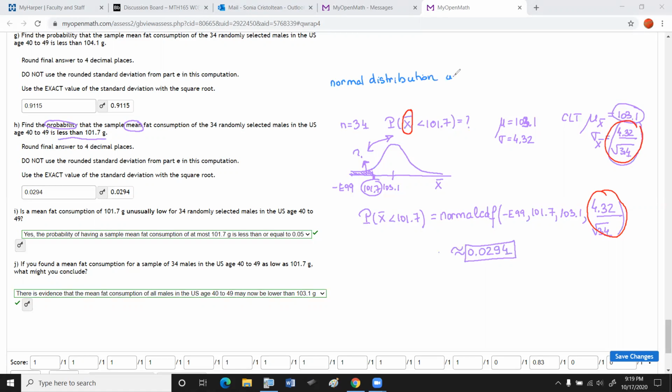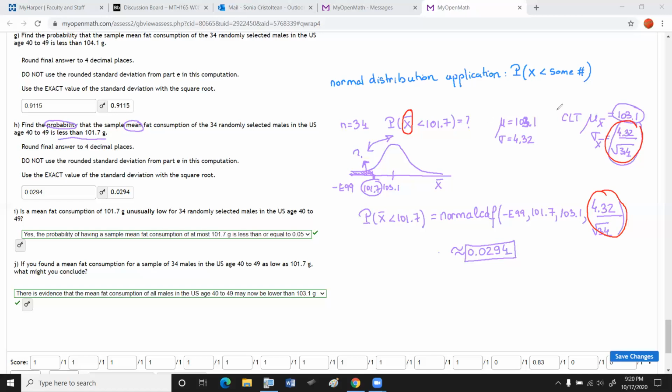applications, you are asked to find what is the probability that one randomly selected person is less than some number or greater, or questions like that. So it was an X, not a mean of a group. So keep that in mind. If it's just a normal distribution application, you just use normal CDF as it is without adjusting the standard deviation.